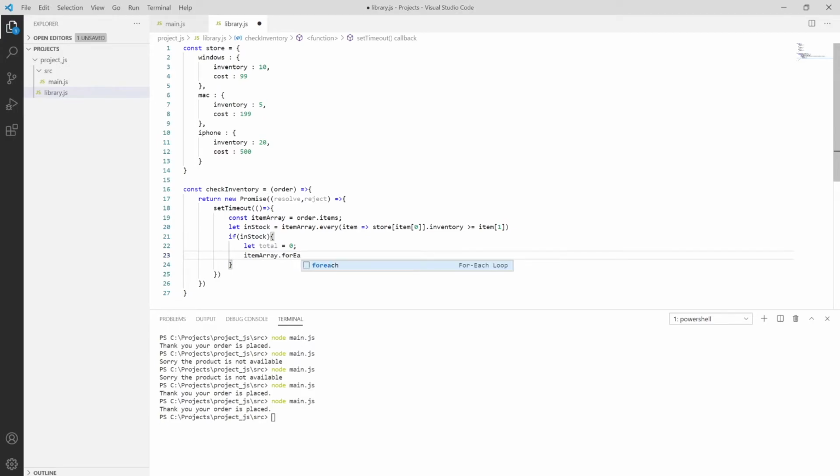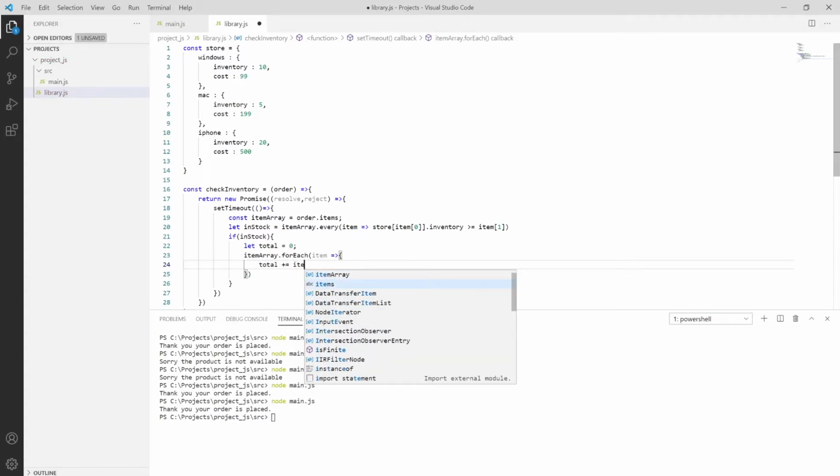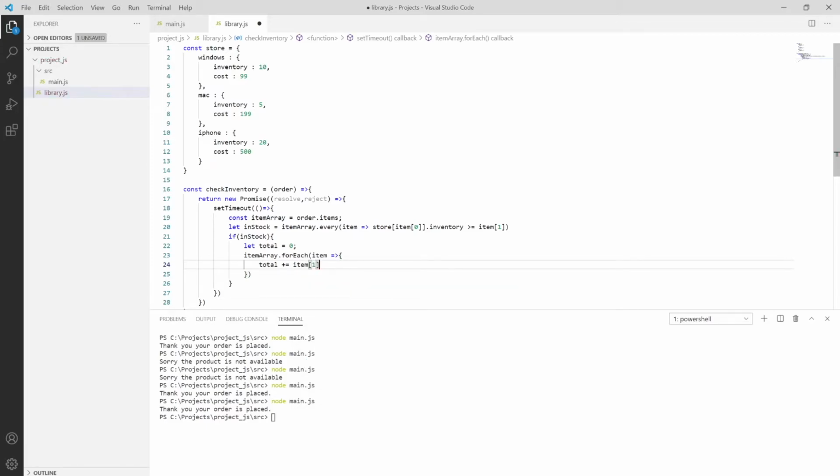In the forEach loop we iterate through the items and pass a function, and the total value should be added by item of initial multiplied by the store, then item of 0. Sorry, this thing is store, then item of 0, which has the cost.